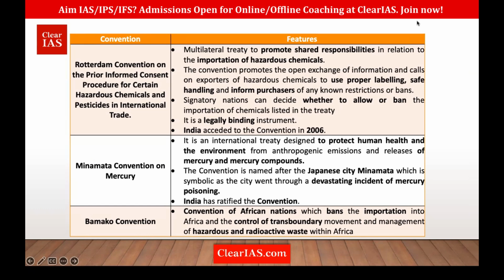So it is creating a shared responsibility with regard to transportation of hazardous chemicals. It is a legally binding instrument, and India has given assent. So that is the Rotterdam Convention on the prior informed consent procedure for certain hazardous chemicals. That means in order to move hazardous chemicals and pesticides across borders, you are giving prior informed consent under the Rotterdam Convention. Clear? So don't confuse it with the Basel Convention.